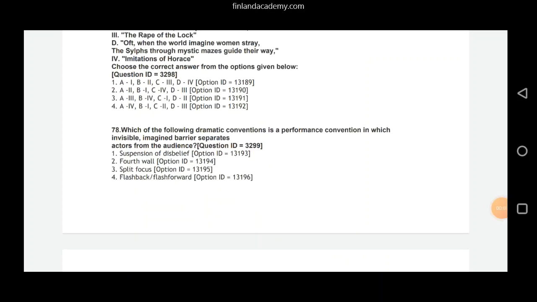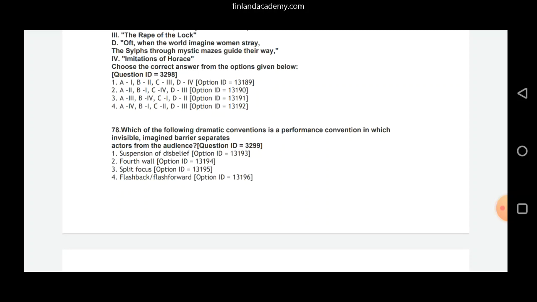Then we have question number 78. Which of the following dramatic conventions is a performance convention in which an invisible imagined barrier separates actors from the audience? Suspension of disbelief, fourth wall, split focus, or flashback, flash forward. See here, it's a very easy question. The correct answer is fourth wall, your option 2. What is a fourth wall? It's a wall where actors can see everything that happens, which also separates the stage from the audience.